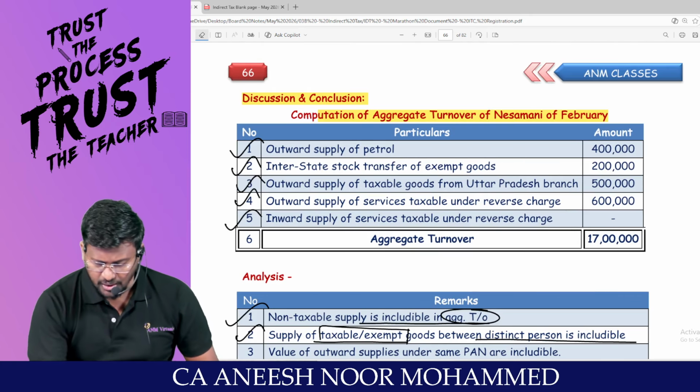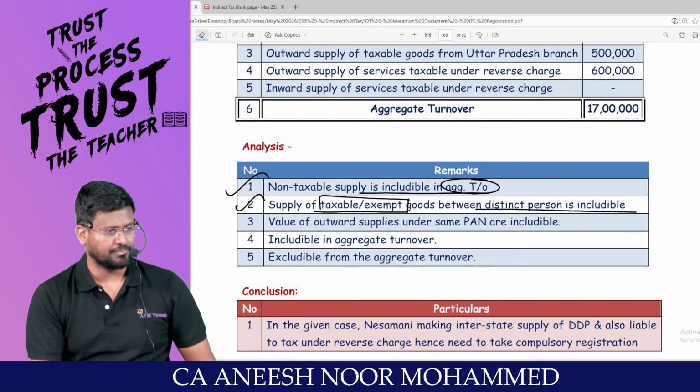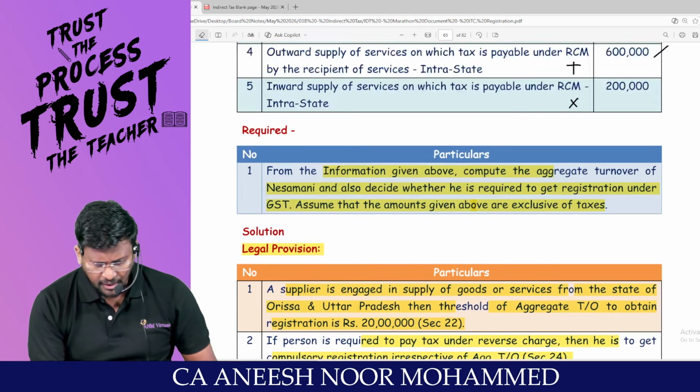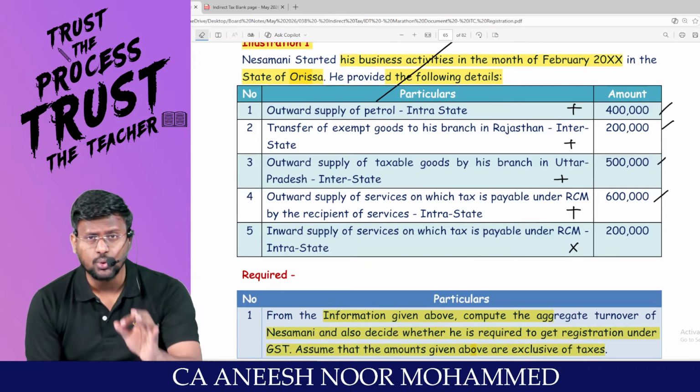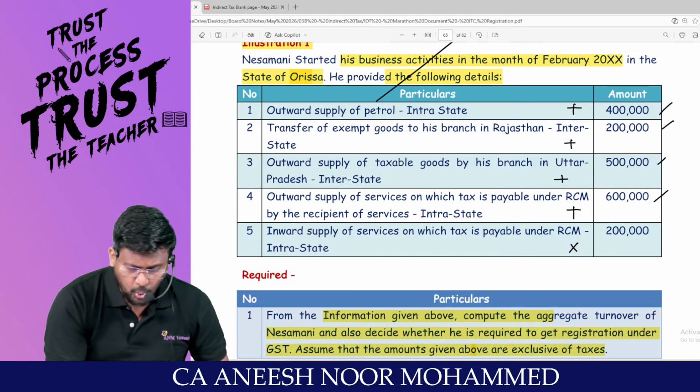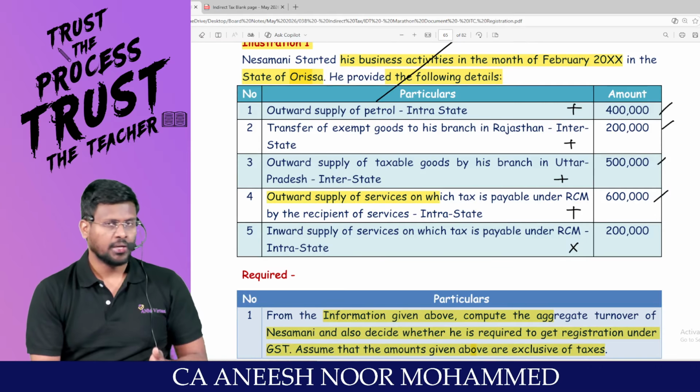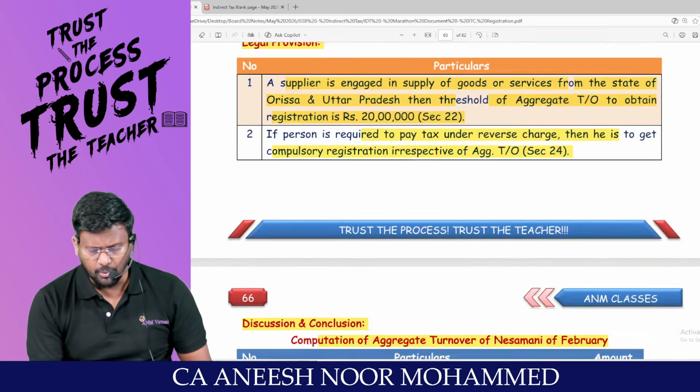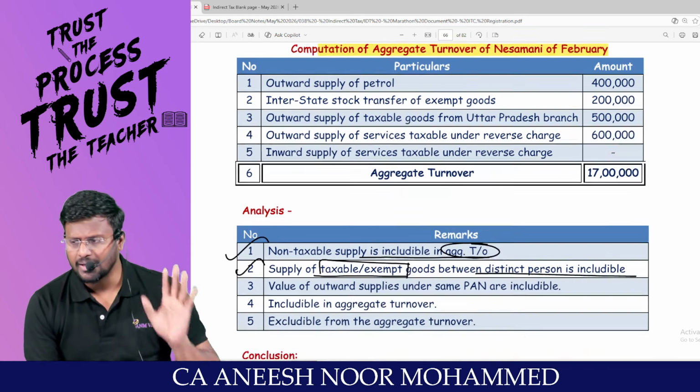My dear lovable students, the threshold limit is 20 lakh. Sir, why not 40 lakh? Because this guy is not an exclusive supplier of goods, this guy has outward supply of service also. So the 40 lakh higher limit will not be applicable. Only the lower limit of 20 lakhs will be applicable.